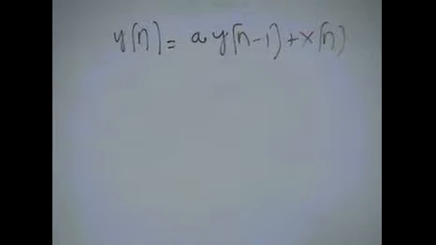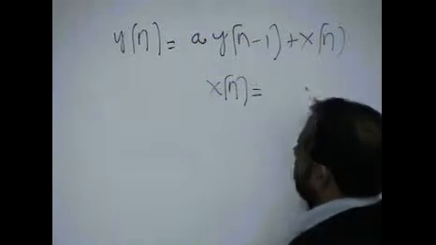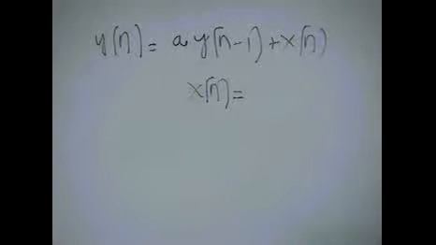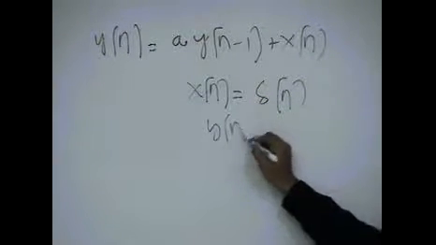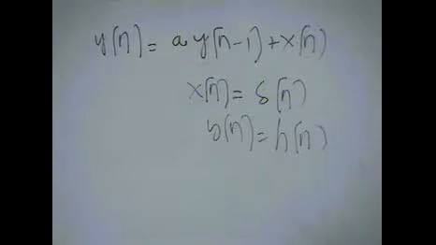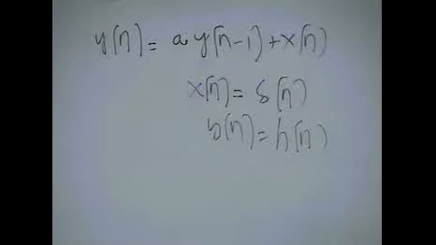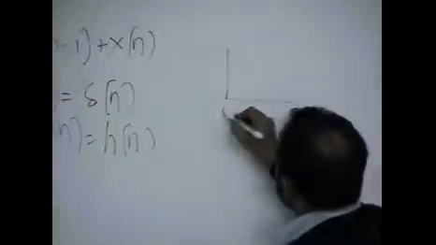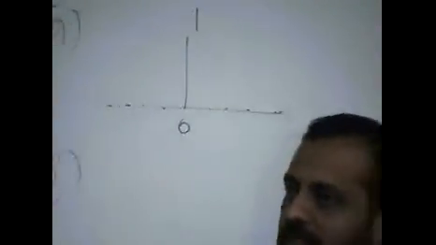What is an impulse response? Impulse response is what you get once your input is an impulse. So if your input is an impulse, then the output is called the impulse response. No matter what type of system you have, impulse response simply means put in an impulse, get the output, and that is your impulse response. What is an impulse? Impulse is a signal which is 1 at 0, otherwise it is 0. Let's say the system starts at 0.